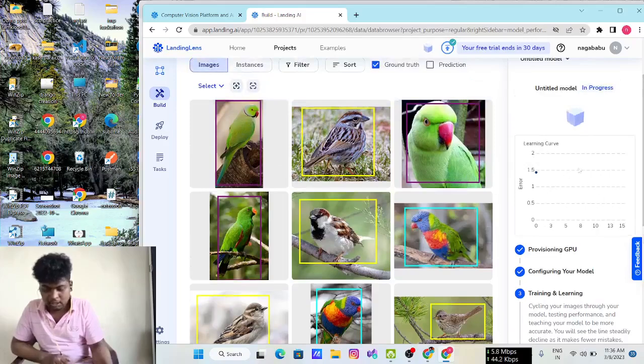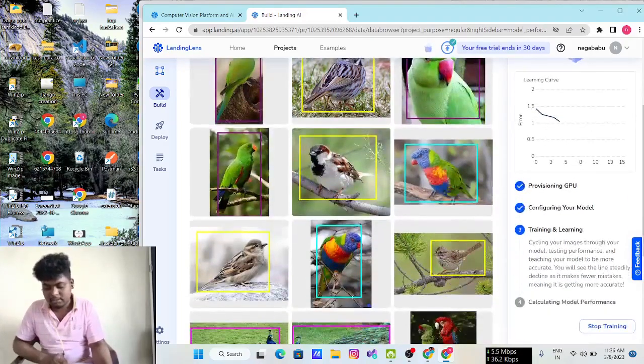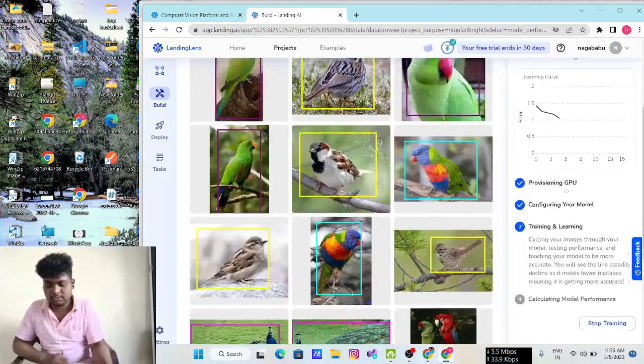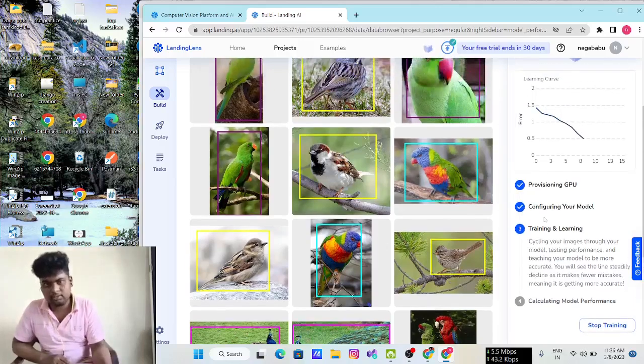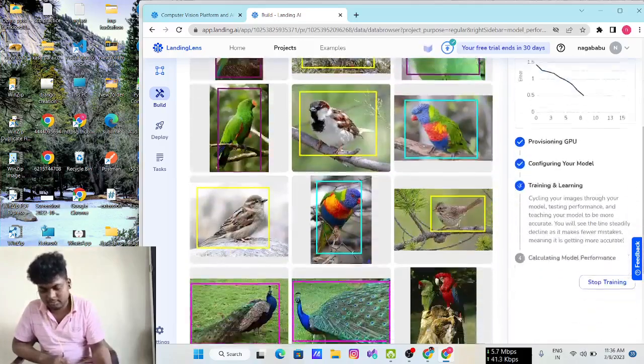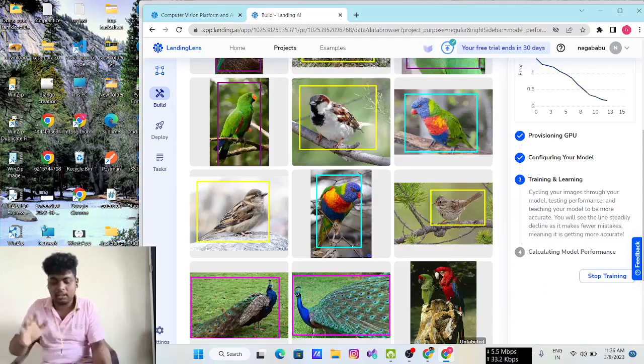If in this graph the line is not steady, that means it contains some noise, meaning sometimes it does not give correct information. So we'll see how it works. Our training is in process, and the model is training on our 14 pictures.